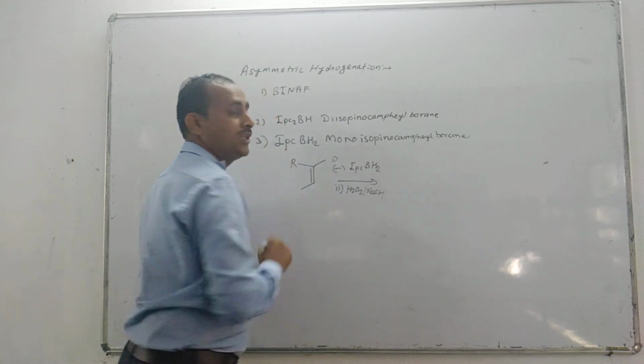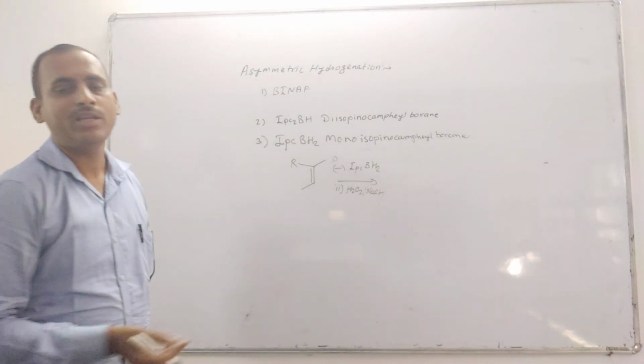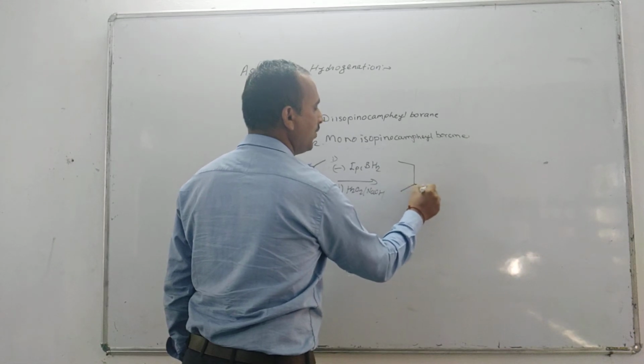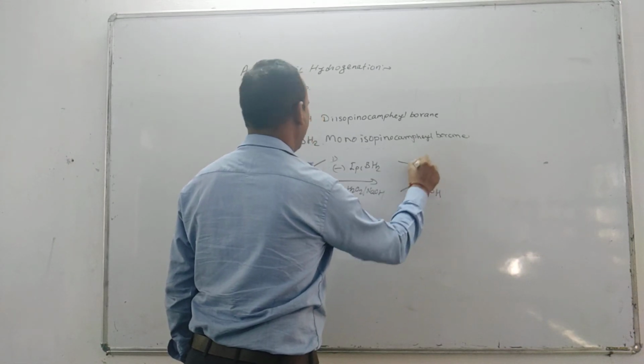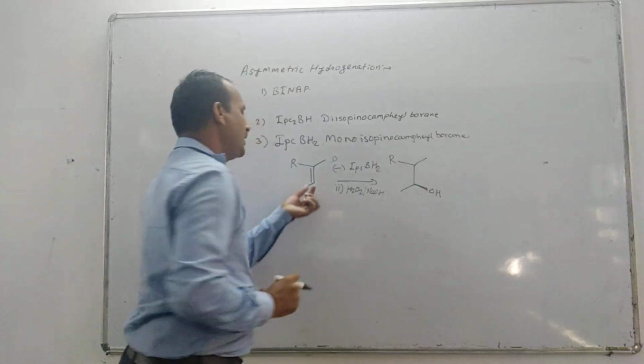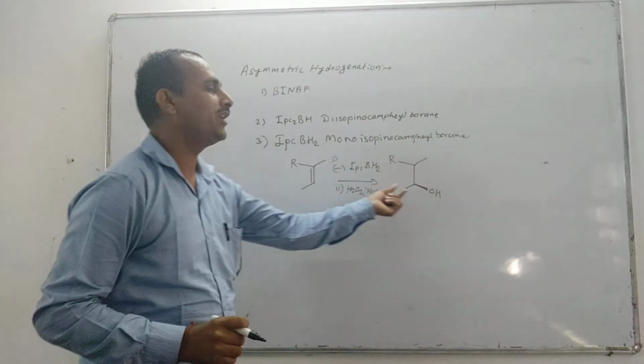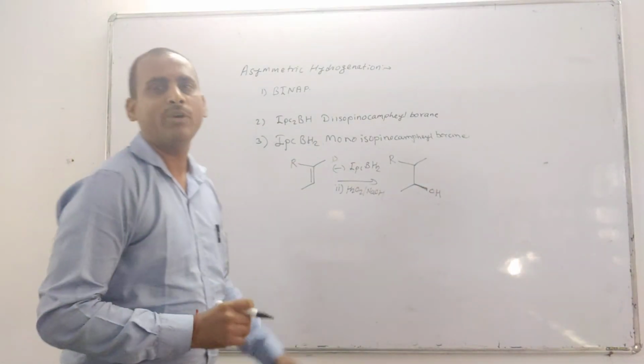In the first step there is hydroboration followed by oxidation. It gives this type of OH. The less substituted alcohol is obtained, so the product is obtained according to the anti-Markovnikov rule.